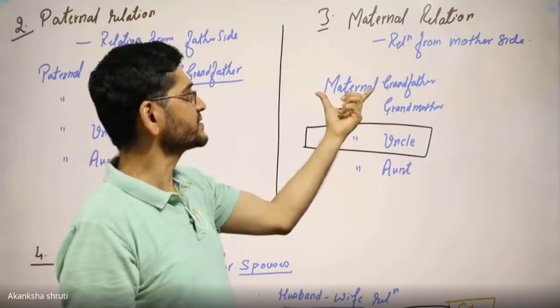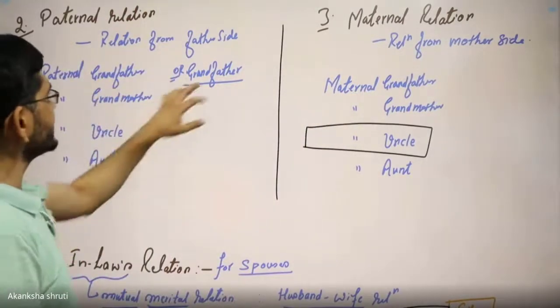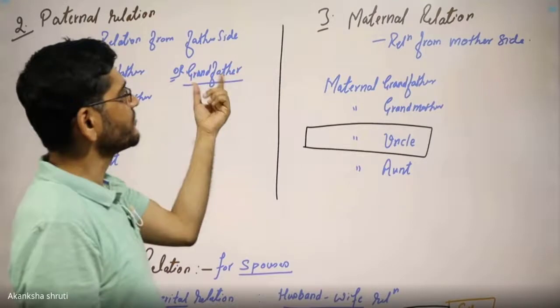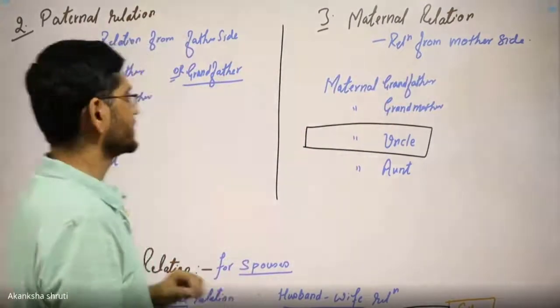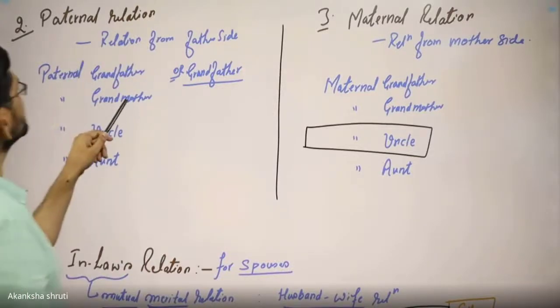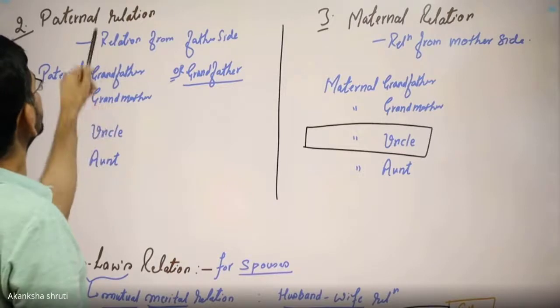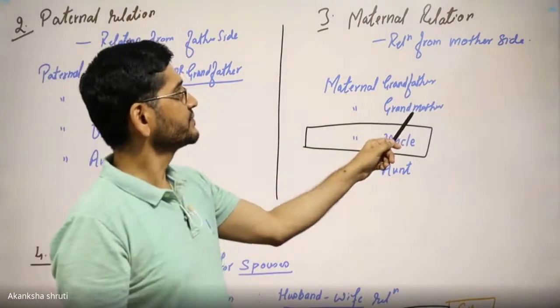So adding the term maternal and paternal differentiates from which side the relation is. Similarly, the paternal grandmother means the mother of the father. Maternal grandmother means the mother of the mother.